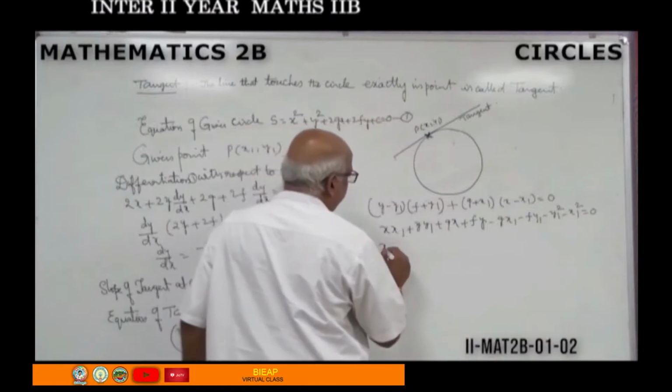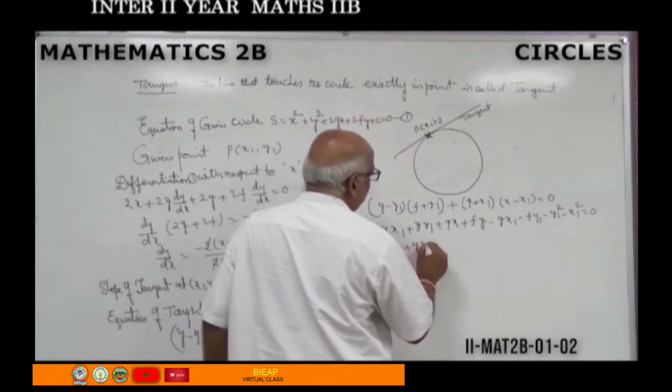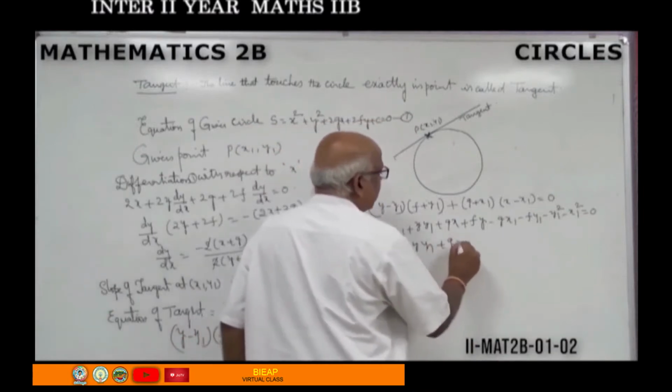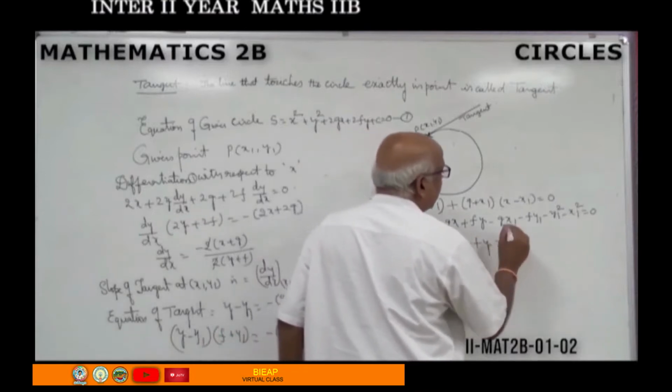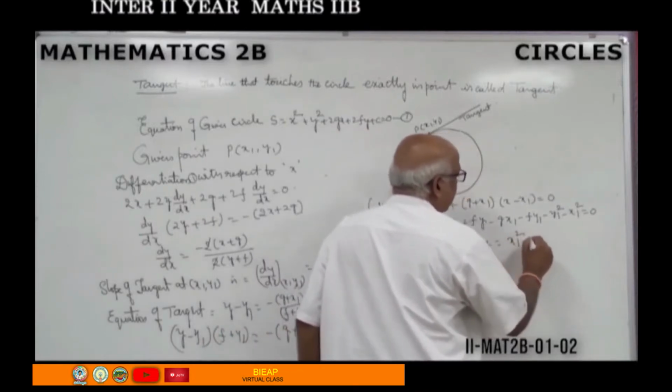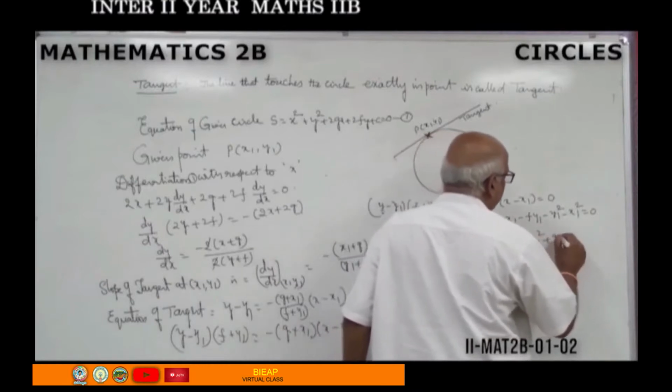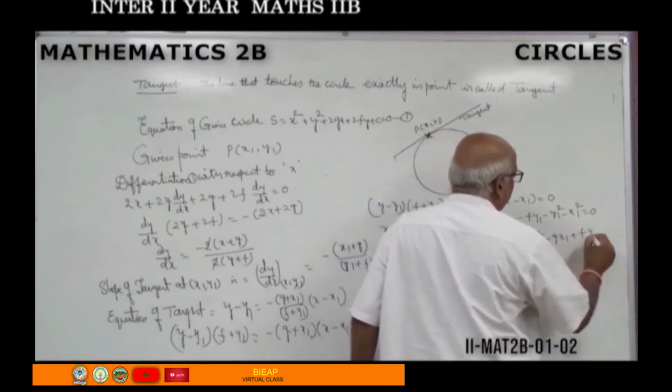Here xx1 plus yy1 plus gx plus fy equal to x1 square plus y1 square plus gx1 plus fy1.